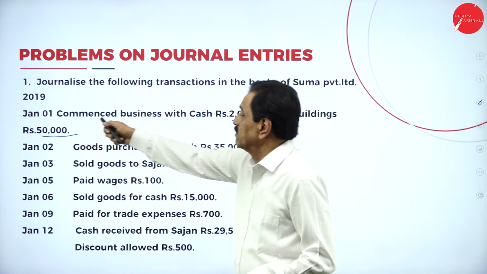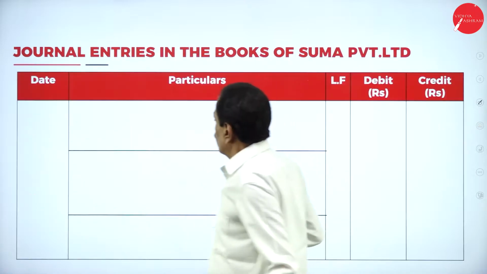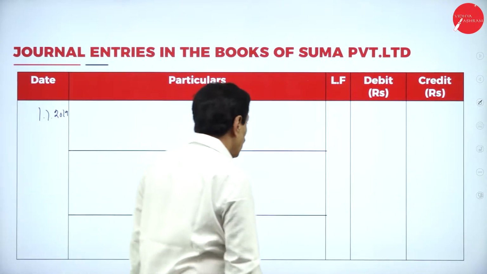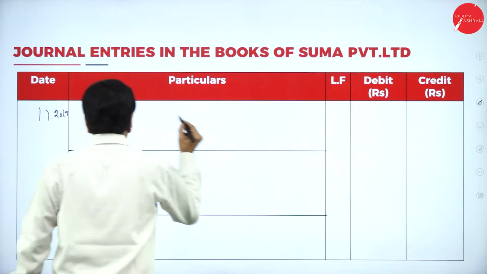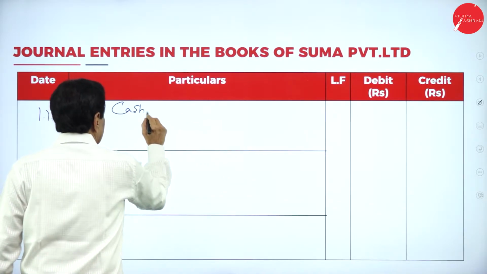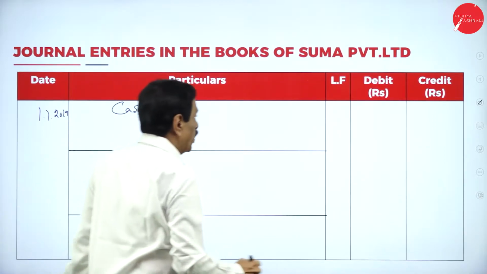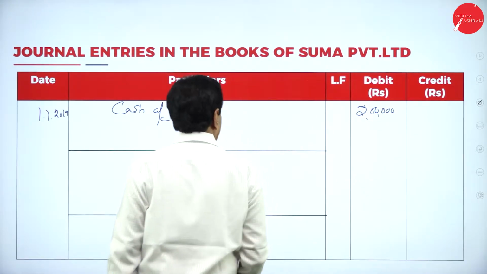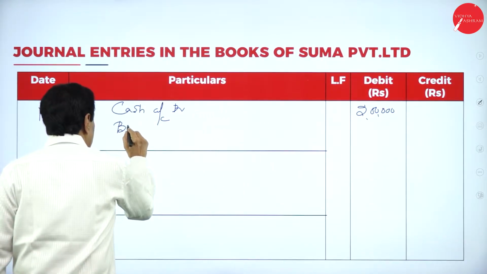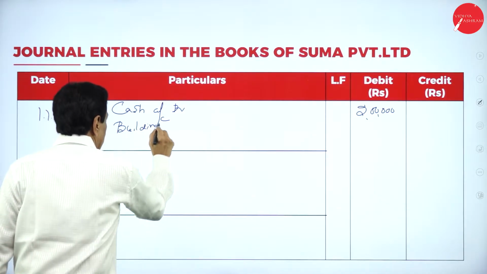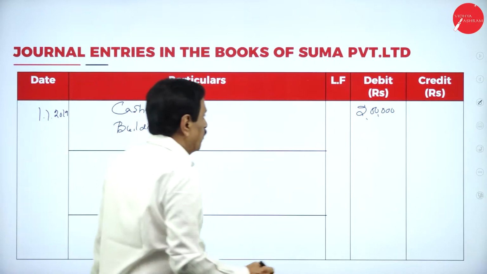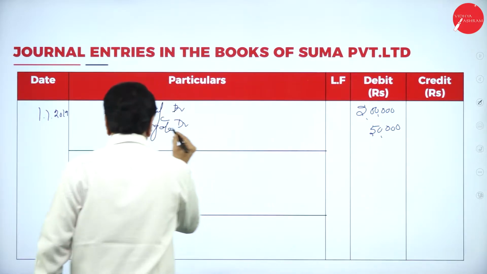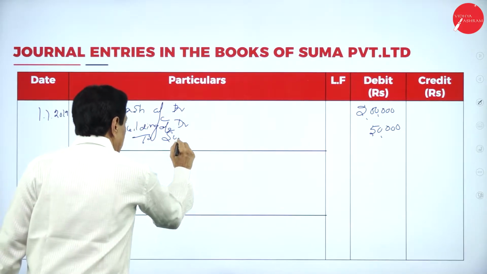The entry goes: 2019, 1st January, cash account debtor 2 lakh, building account debtor 50,000 to Suma's capital.